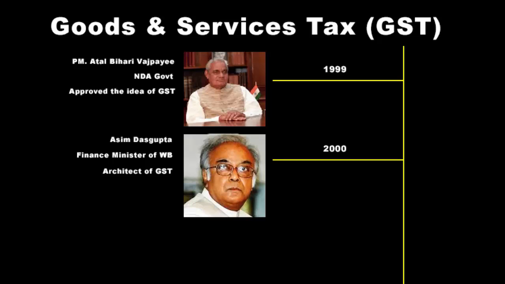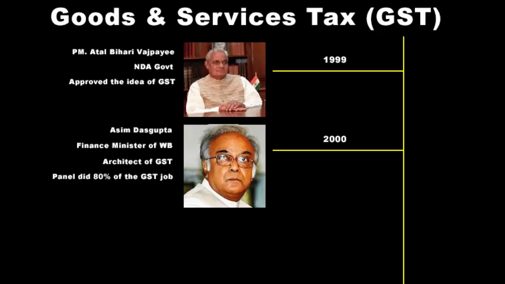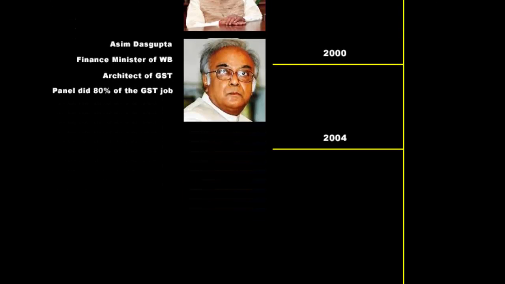Asim Dasgupta, to design a GST model. That's how the Asim Dasgupta committee came into existence. He was also asked to put in place the necessary back-end technology and logistics for rolling out the goods and services tax. So basically, Asim Dasgupta panel did 80% of the total GST job, and it clearly reflects in today's GST. Then in 2004, UPA came into power.